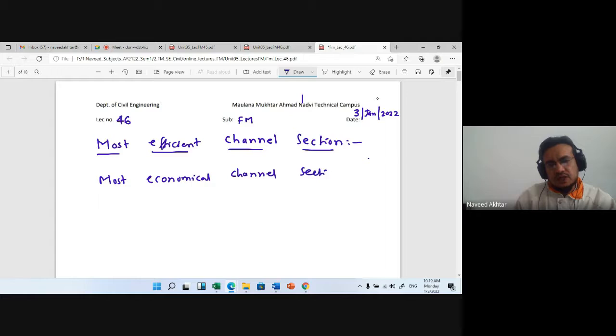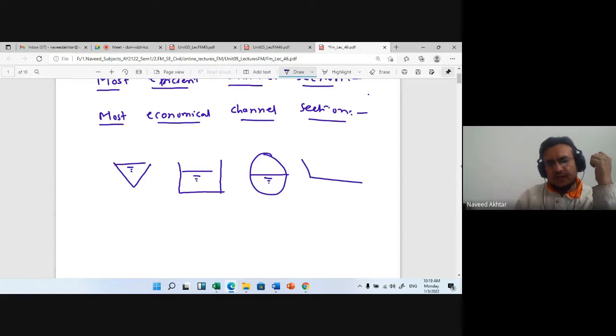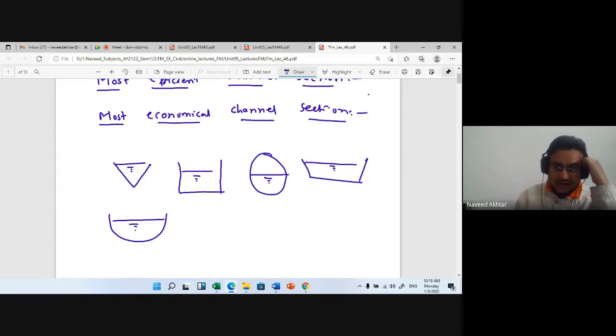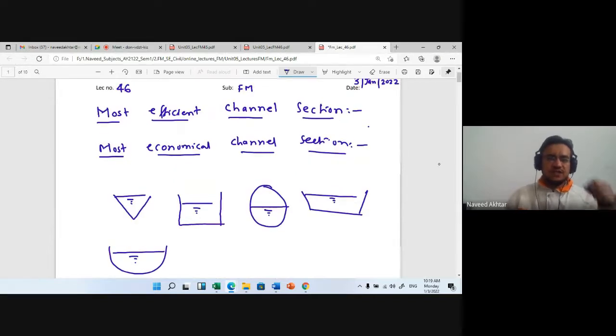Channel section, when will we call it the most economical and most efficient channel section? You see, in channel flow, the flow through the channel may be in a rectangular type, it may be circular, it may be trapezoidal, okay, it may be parabolic. Whatever shape the channel is. So how can we say that our channel is the most economical or most efficient channel? When will we say that our channel is most efficient and most economical?